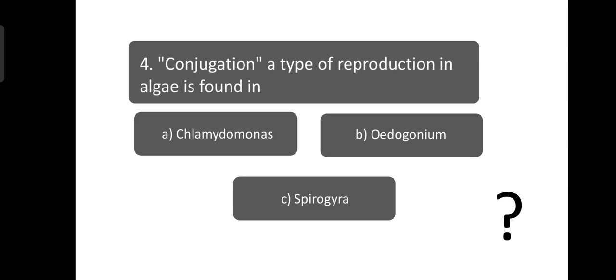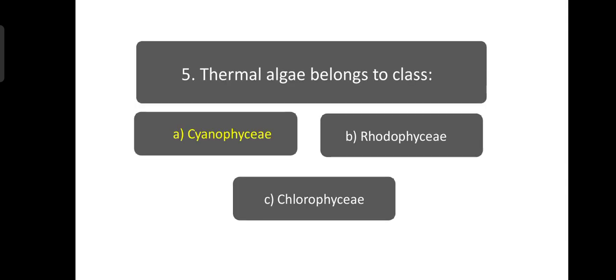Number 4. Conjugation, which is a type of reproduction in algae, is found in. There was an uncertainty in this question and two options are correct, Chlamydomonas as well as Spirogyra. In both of these organisms, conjugation takes place. Thermal algae belong to class Cyanophyceae. Cyanophyceae, the blue-green algae, are able to survive in hot springs and they can tolerate temperatures up to 85 degrees Celsius.